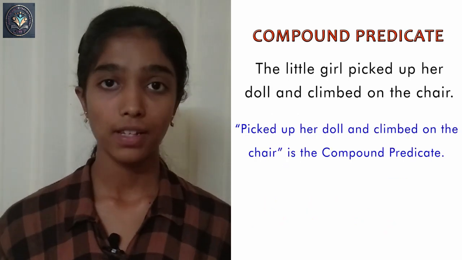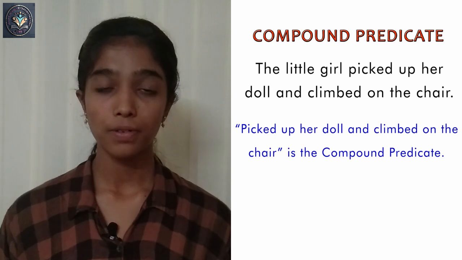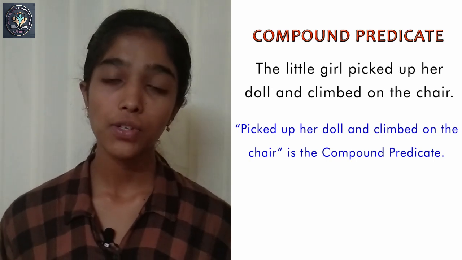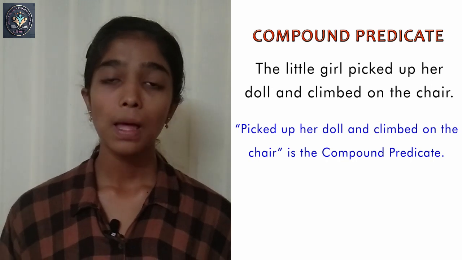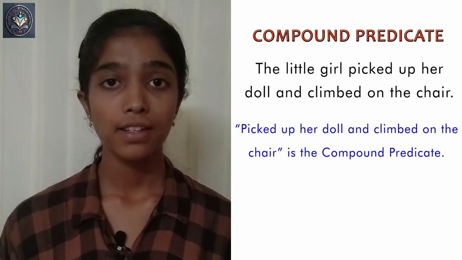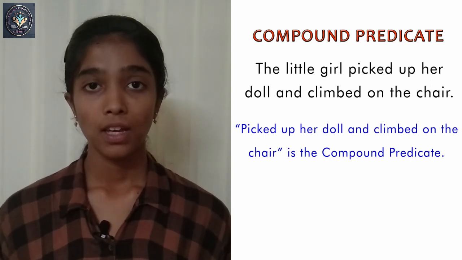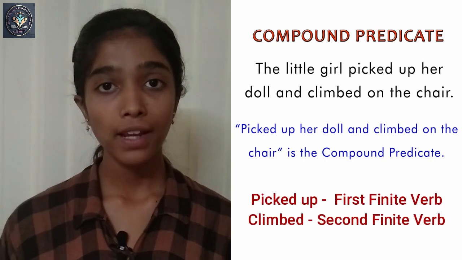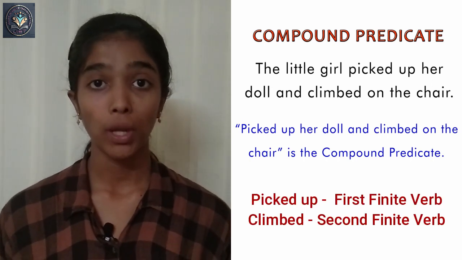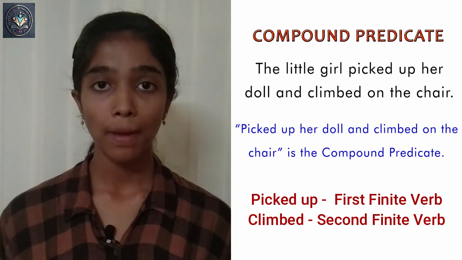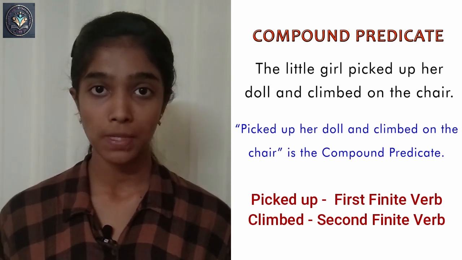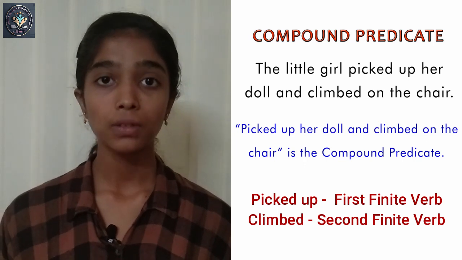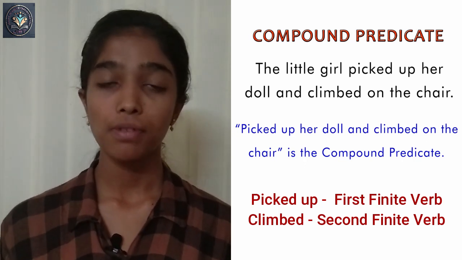A compound predicate includes two or more finite verbs that relate to the subject. See the example. The little girl picked up her doll and climbed on the chair. The finite verbs are picked up and climbed. When we ask who picked up and who climbed, the answer is the same for both verbs, the little girl. So this is a compound predicate.